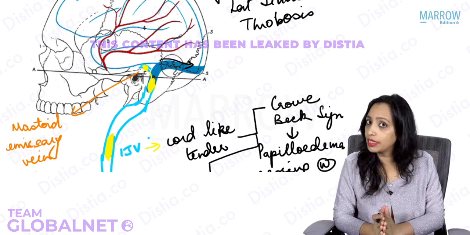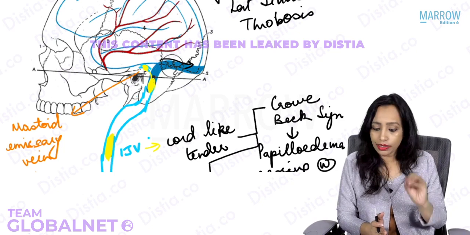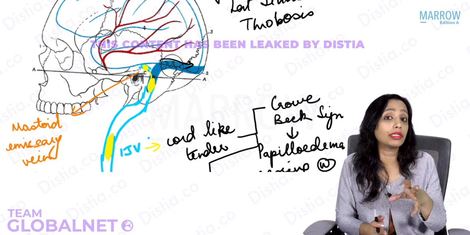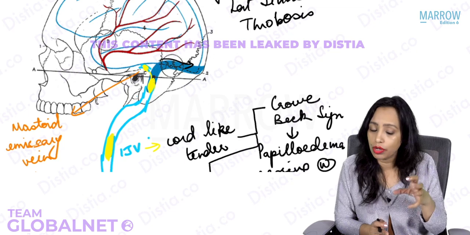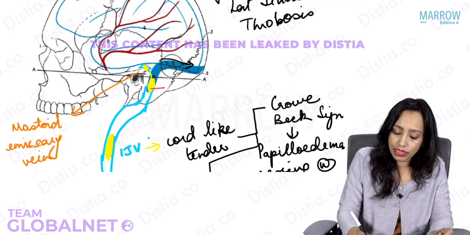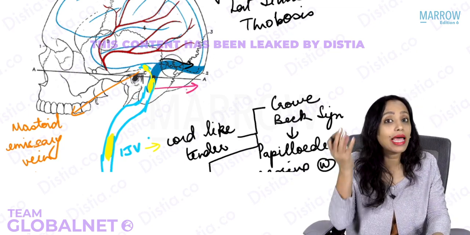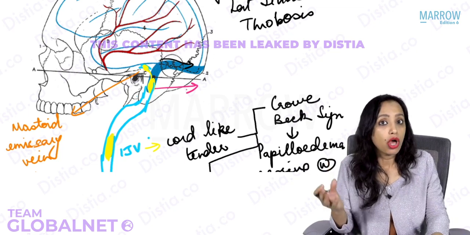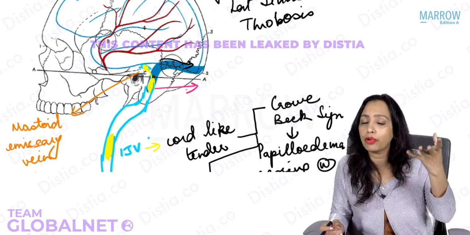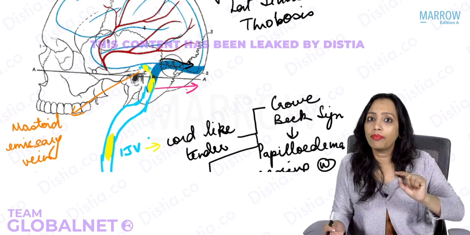Now let us see what this main thrombus at the sigmoid sinus can do. This thrombus will get released as emboli into the systemic circulation, and whenever there is a release of emboli, there will be a peak of fever.